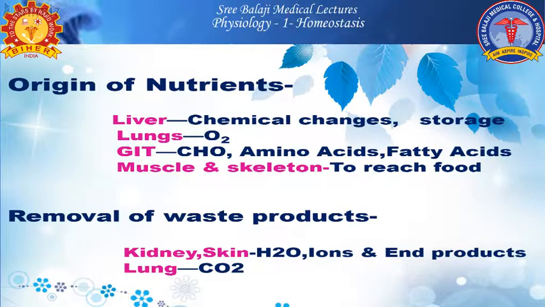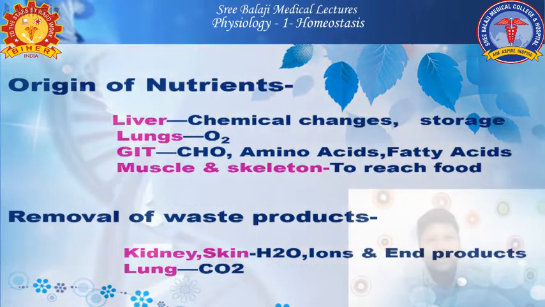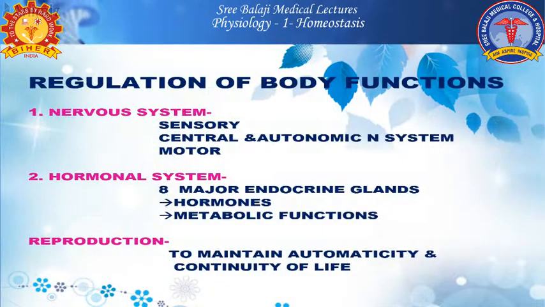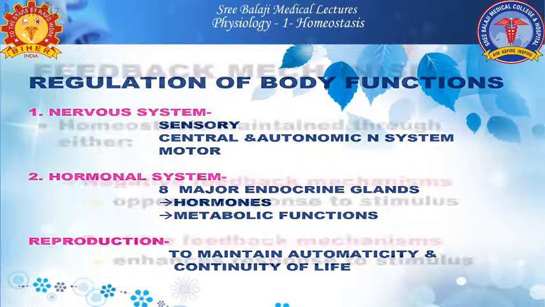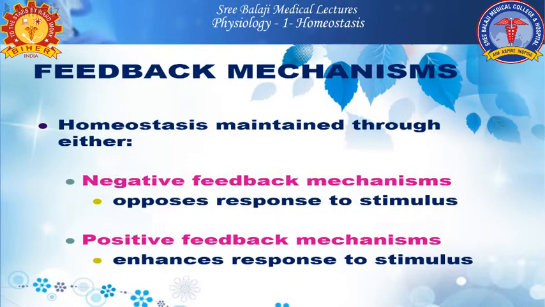There are almost 10 systems in our body which maintain these homeostatic mechanisms, such as the nervous system, hormonal system, reproductive system, urinary system, and many other systems. So how is homeostasis maintained? Through specialized mechanisms called feedback mechanisms.